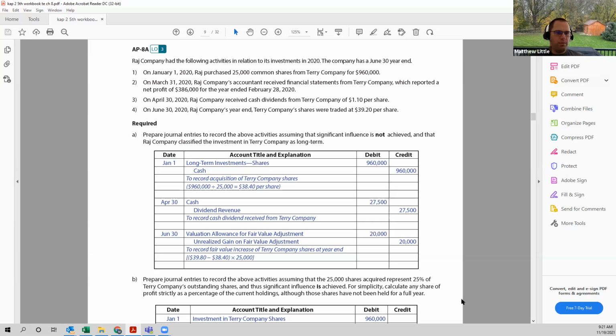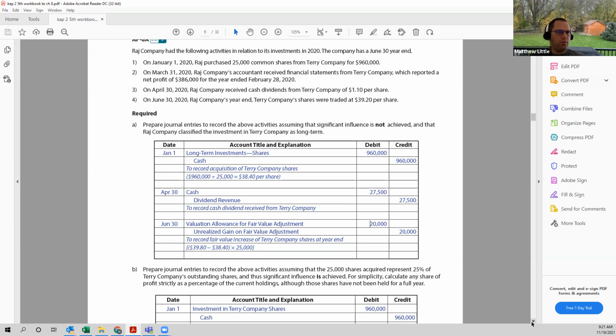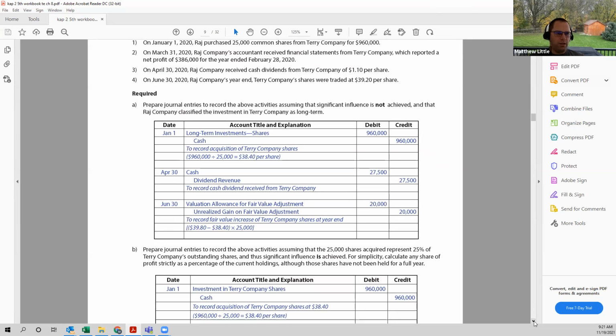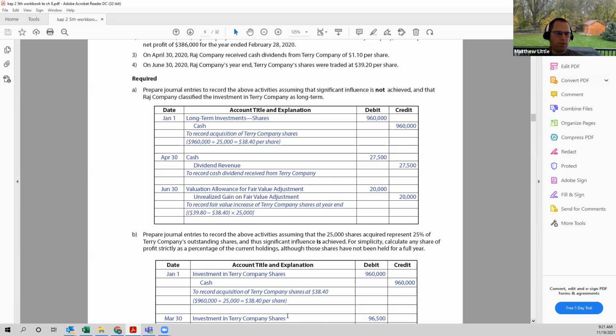Now, let's go through the same situation, assuming that we have significant influence that represents 25% of the outstanding shares. So the original investment is very similar, except in this case, it's called investment in Terry Company shares. Okay, for 960, still an asset. Cash, 960, and that's to record the acquisition at $38.40.